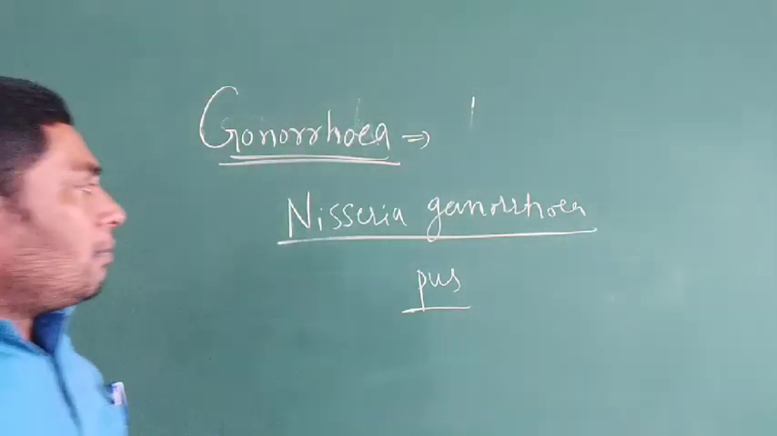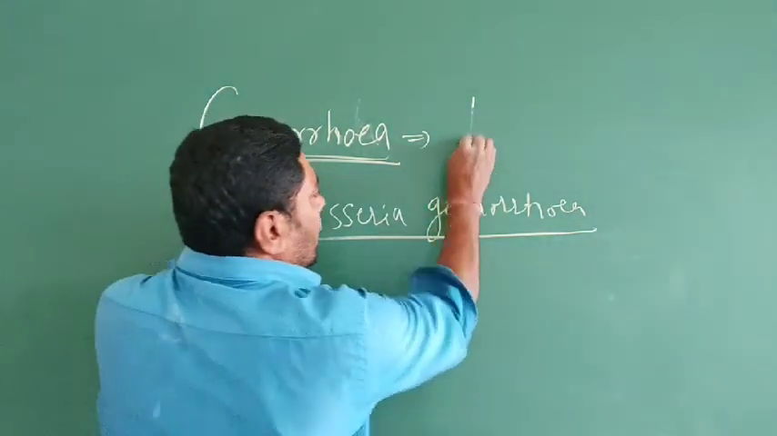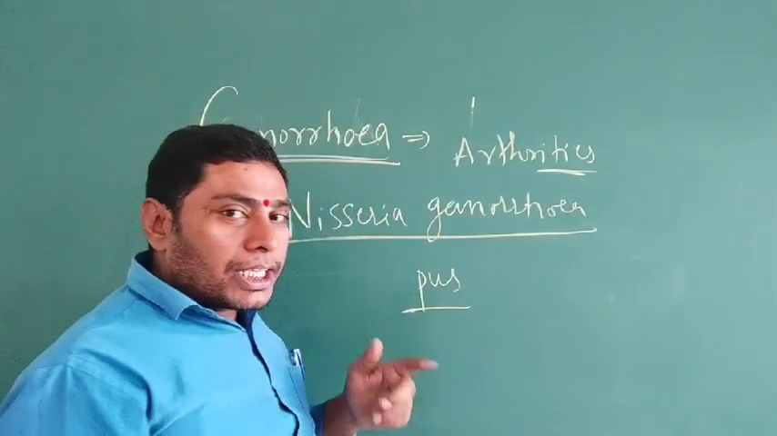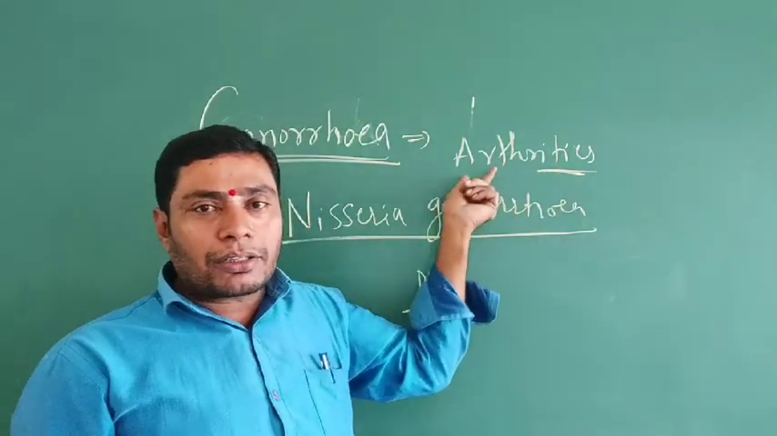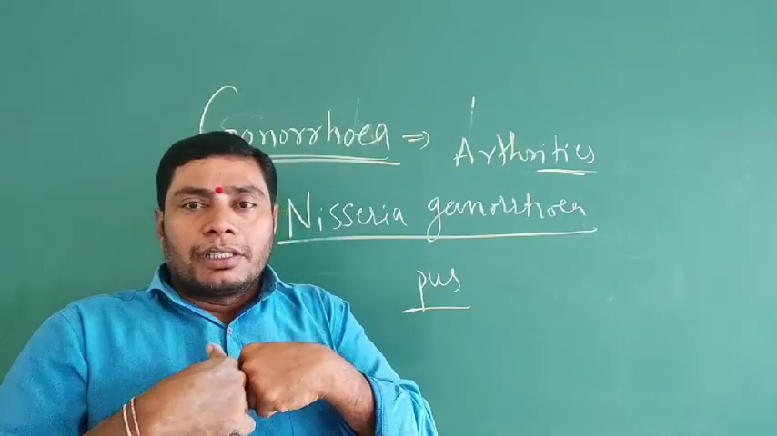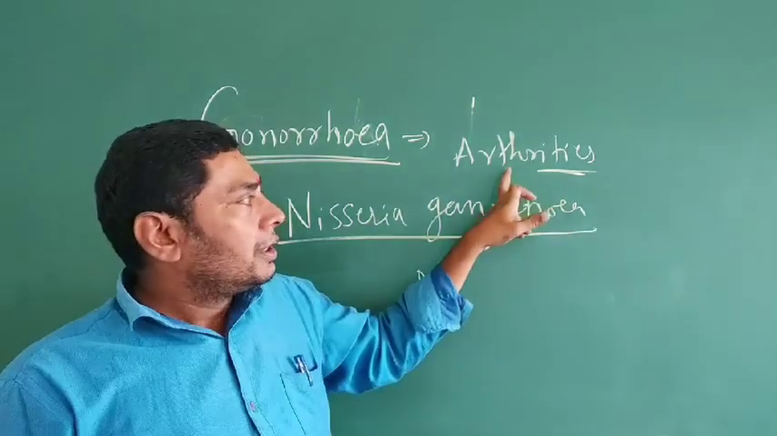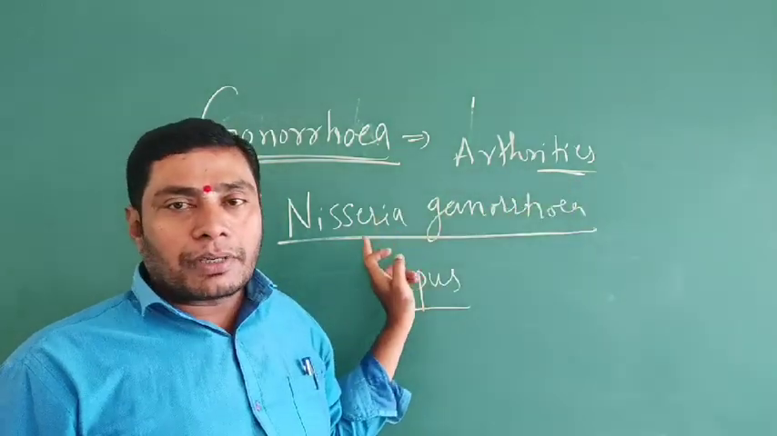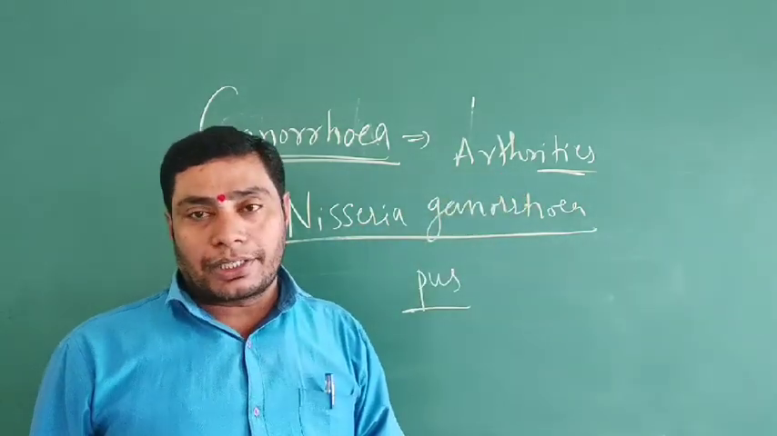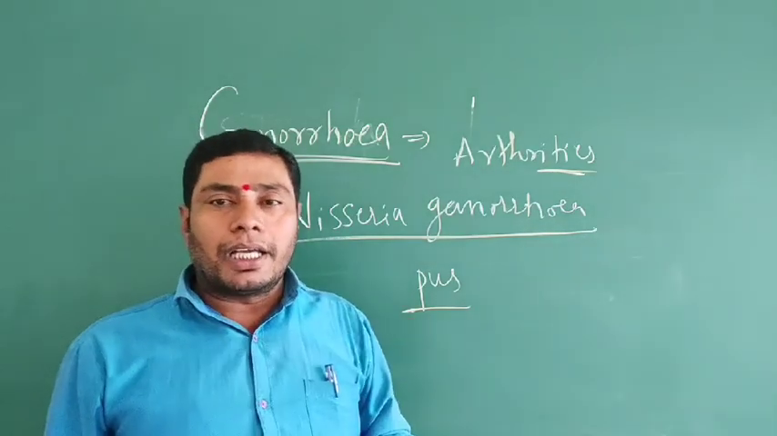Sometimes Neisseria gonorrhoeae also causes arthritis. Itis means painful burning; arthro means joints. When the joints have a very painful burning, it is known as arthritis. Penicillin is a very effective medicine against Neisseria gonorrhoeae.